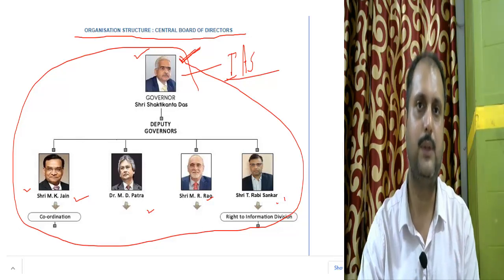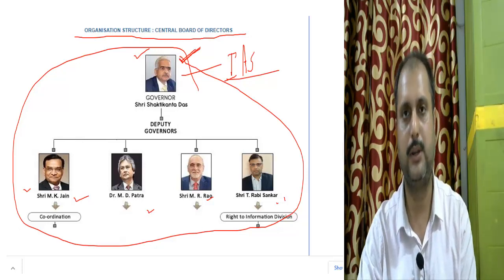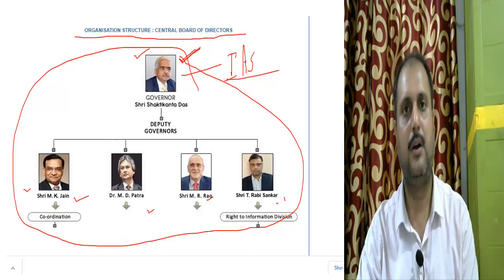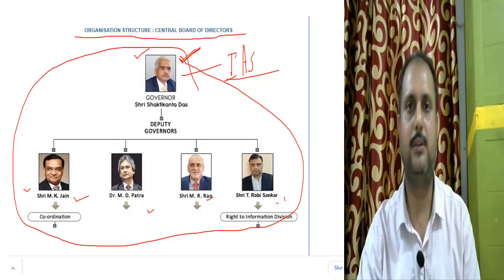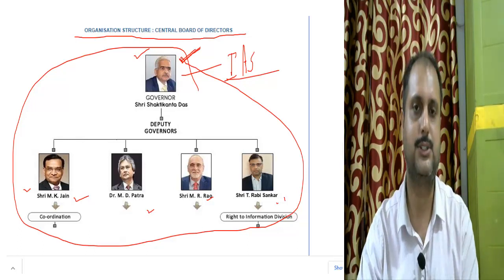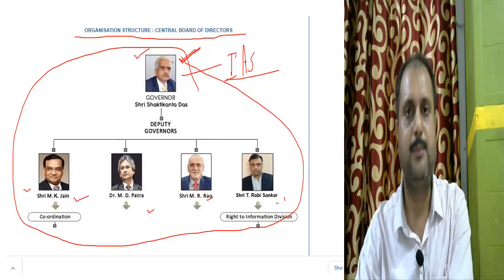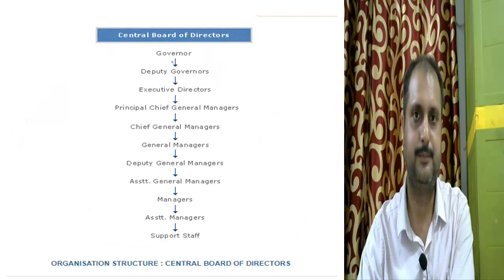In case of printing of the notes, in case of changing the monetary policy, in case of raising or reducing the bank rate, the repo rate, the reverse repo rate, all these happen after discussion and consultation with the governor and the Council of Ministers and the Prime Minister himself.